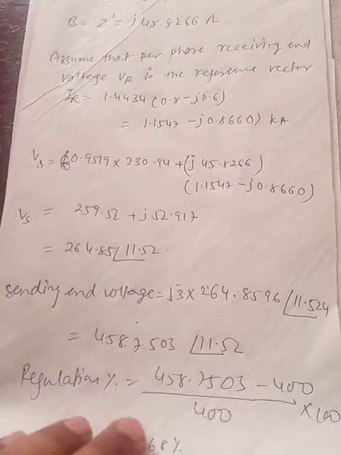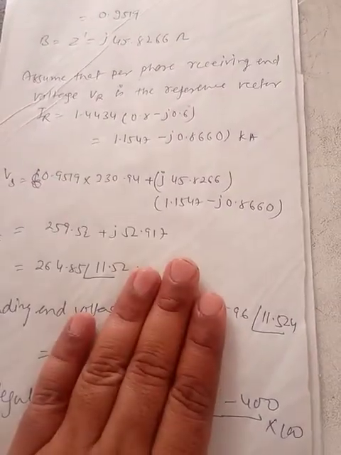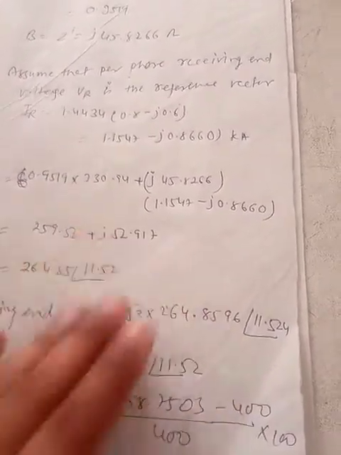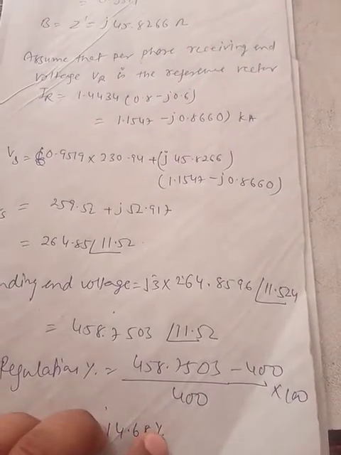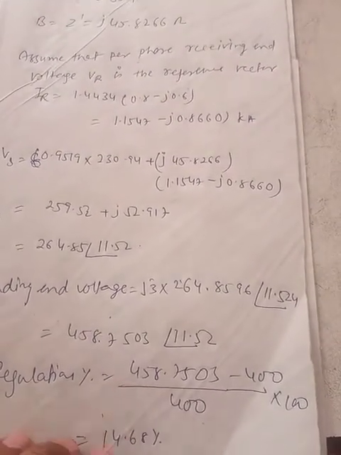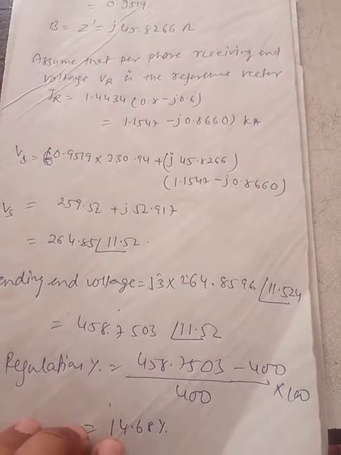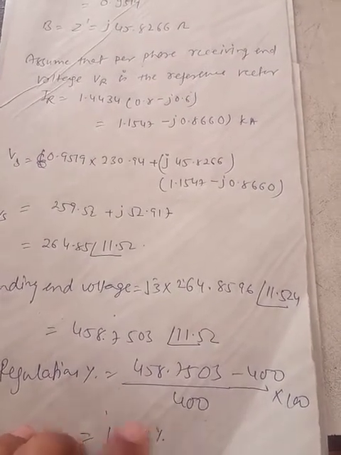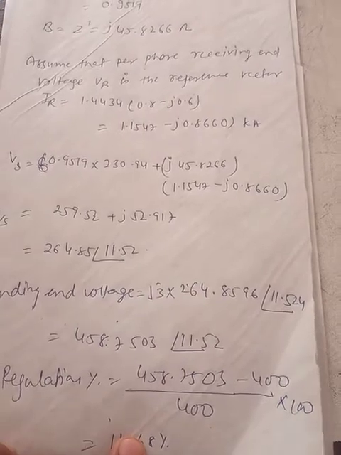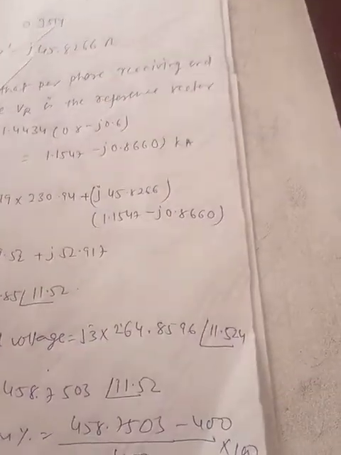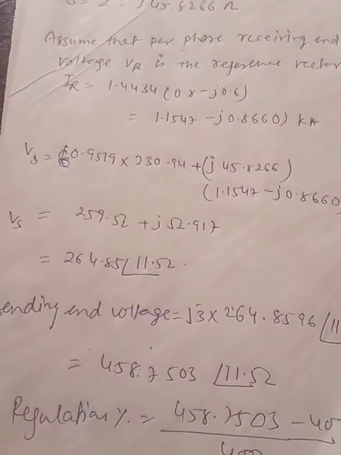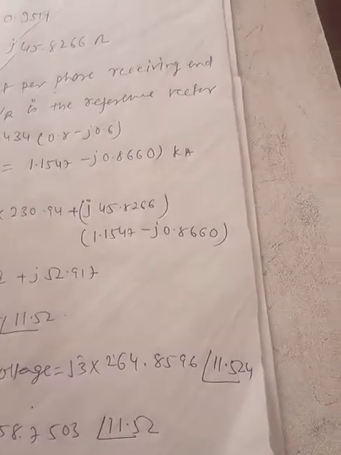You can see that with 50% compensation we are getting a regulation of 14.68. If I want to reduce this regulation from 14.68 to 10%, how much series compensation do I have to keep, or what would you suggest in this regard? That is your practice. You try to find that out, and if you are not getting it, just let me know so that we can discuss further.